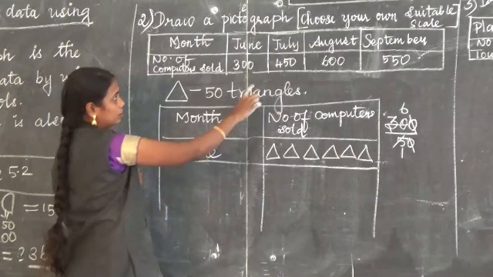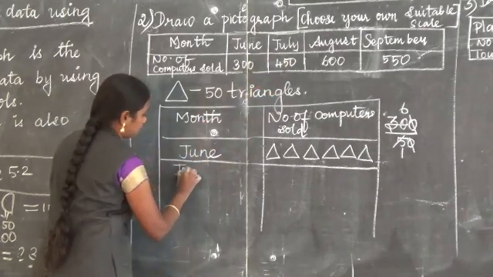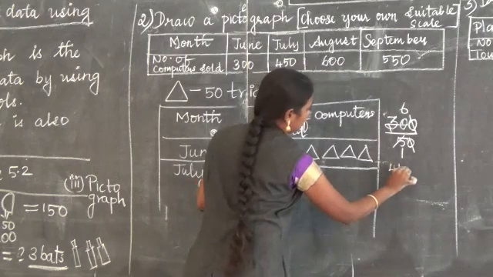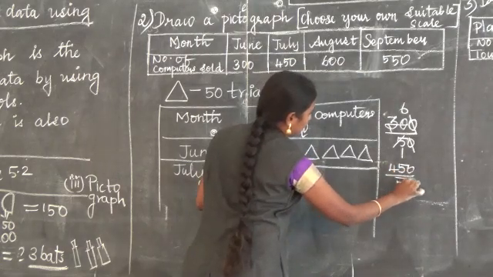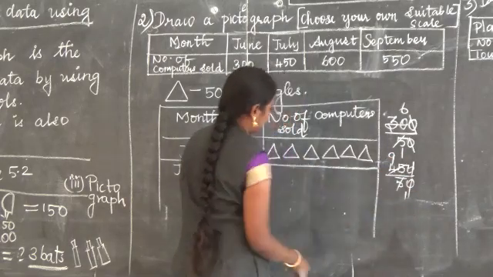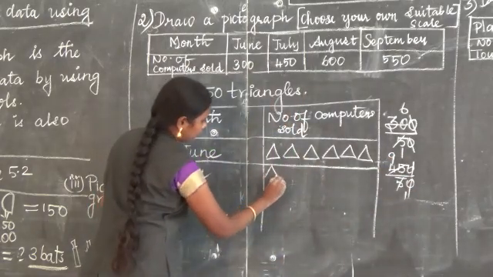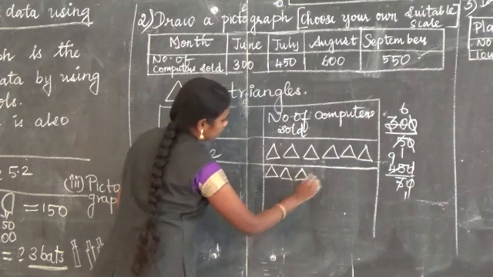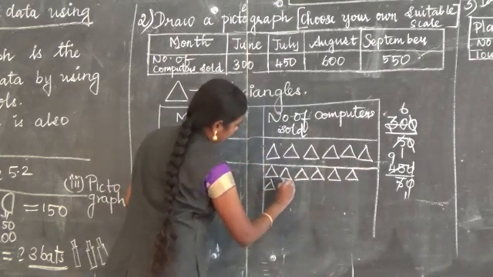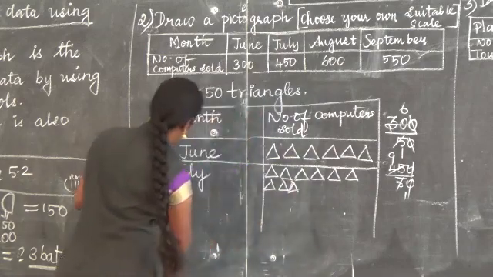Next I am going for the July month, which is 450. So 450 divided by 50. 0, 0 cancel, 5 nines are 45. So 9 triangles will come: 1, 2, 3, 4, 5, 6, 7, 8, 9.